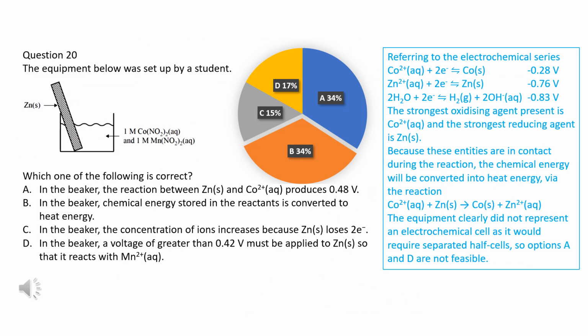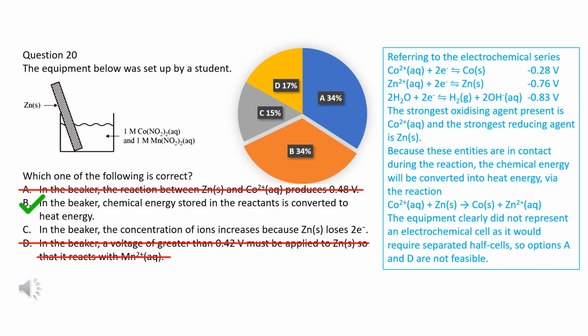Yes, the strongest oxidizing agent present is cobalt ion and the strongest reducing agent is zinc metal, but they mix and do not produce electrical energy. However, the chemical energy is converted to heat energy. So, A and D are eliminated, and B is correct.